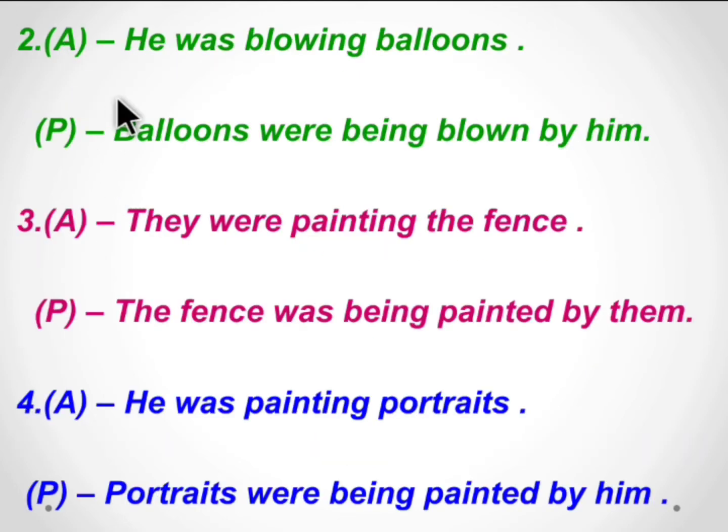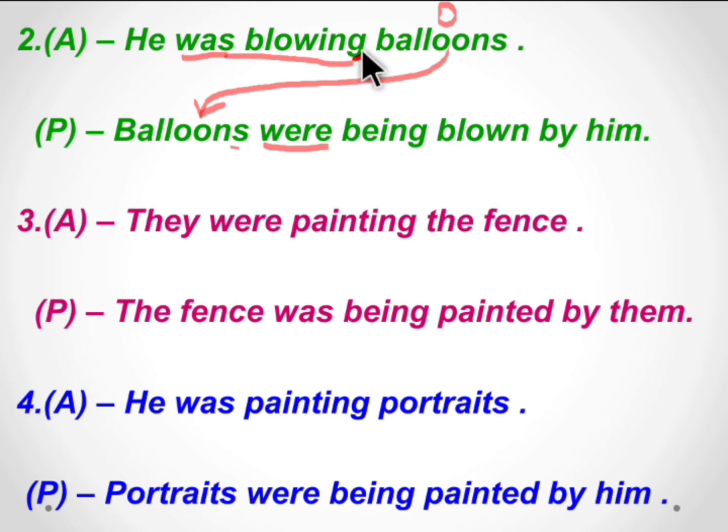Next, he was blowing balloons. He is singular, so we use was. Blowing is the verb plus ing. What was he blowing? Balloons. So this is the object. That object becomes the subject of the passive voice. So we begin with balloons. Here balloons is plural, so we use the plural be verb were.